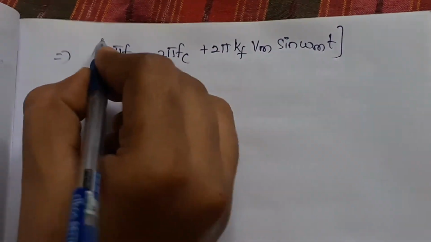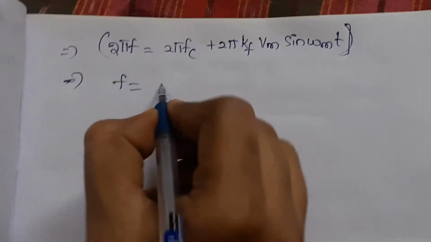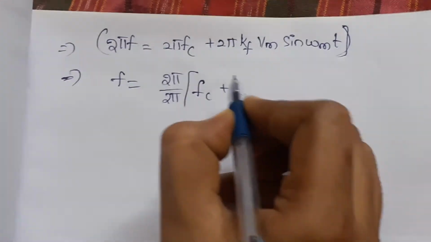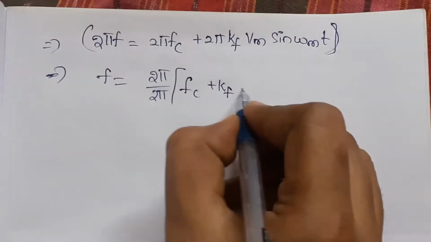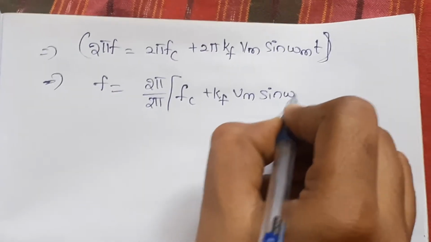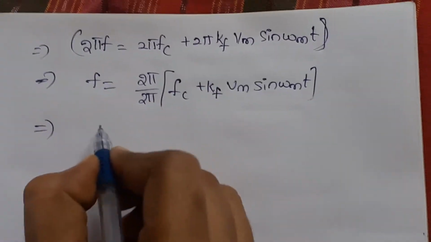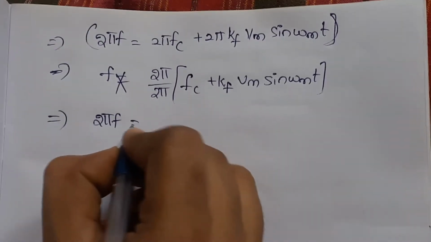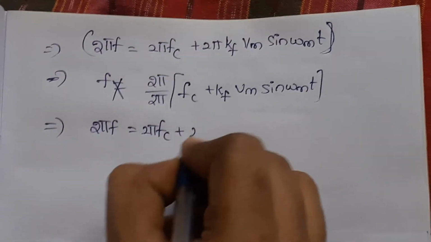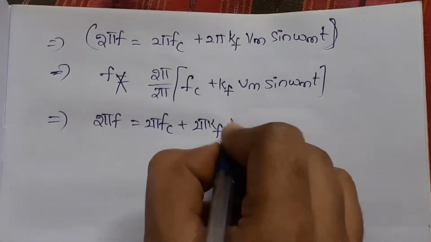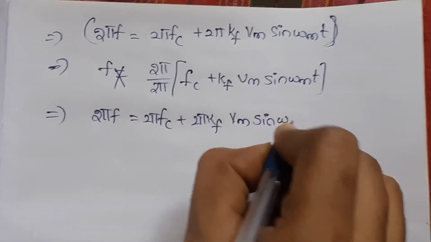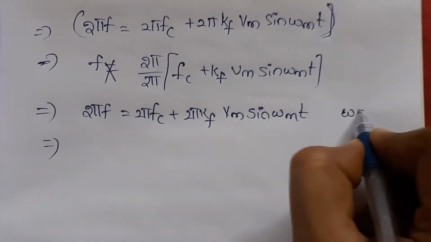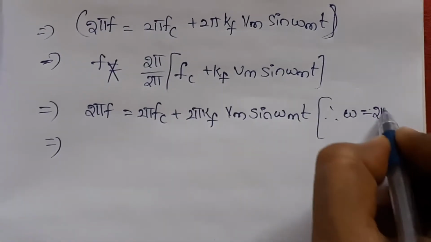So multiply and divide, that is f equals 2 pi by 2 pi times fc plus kf vm sin omega mt. Now cross multiplying, 2 pi f equals 2 pi fc plus 2 pi kf vm sin omega mt. You already know the angular frequency formula: omega equals 2 pi f.